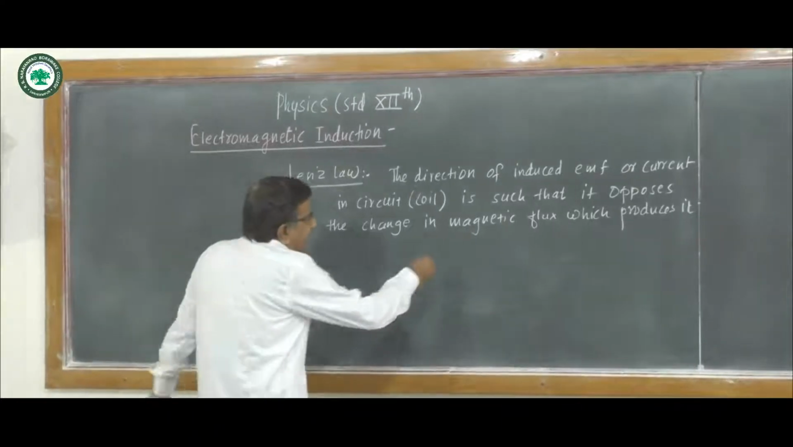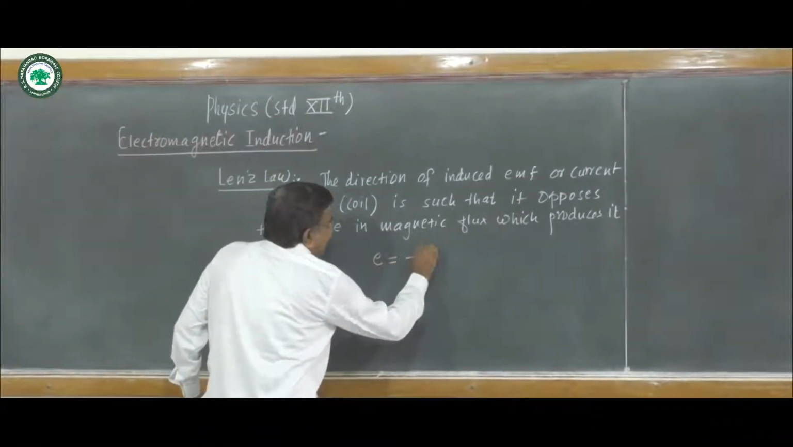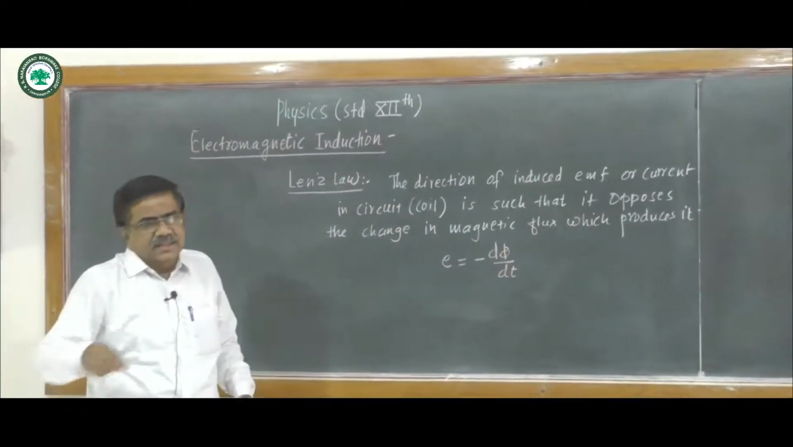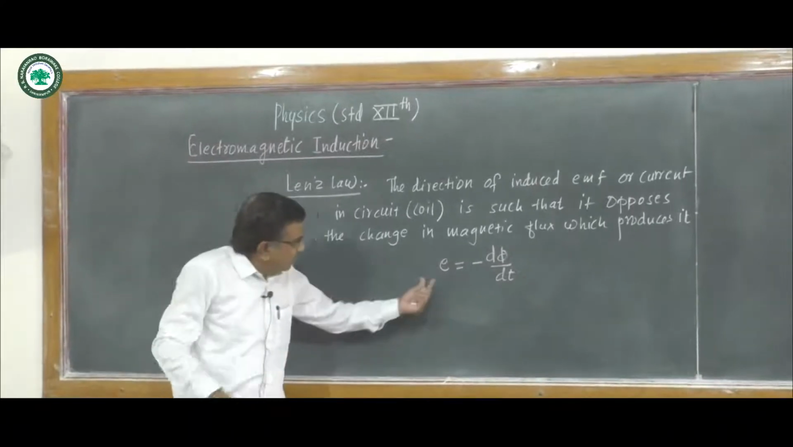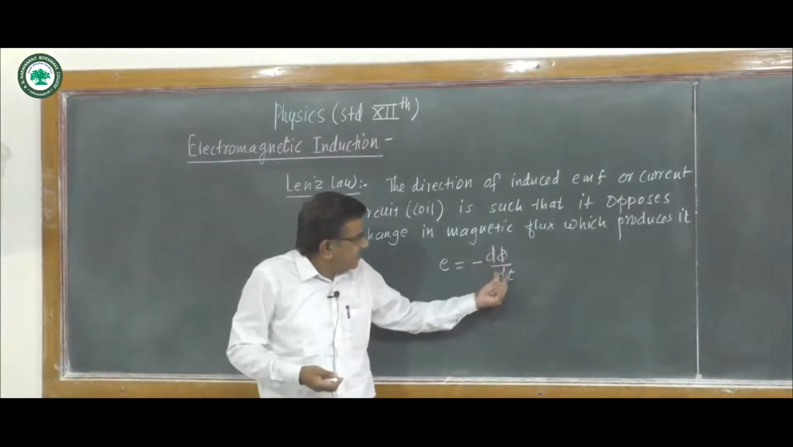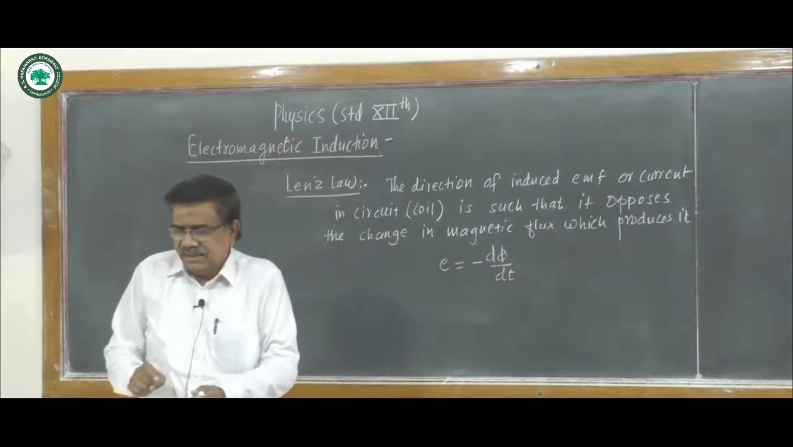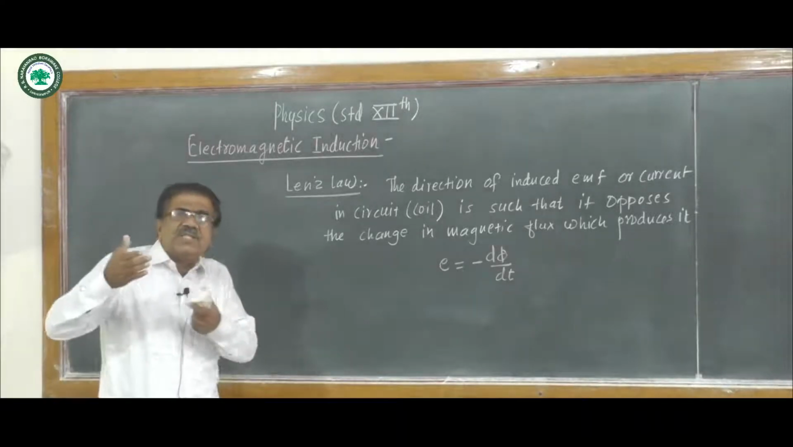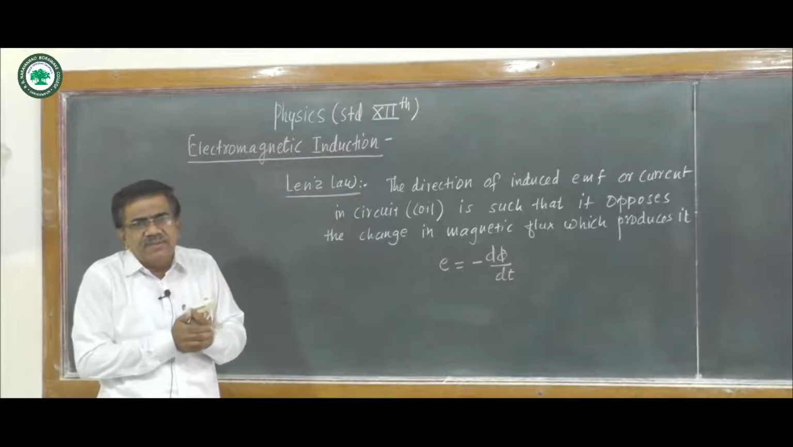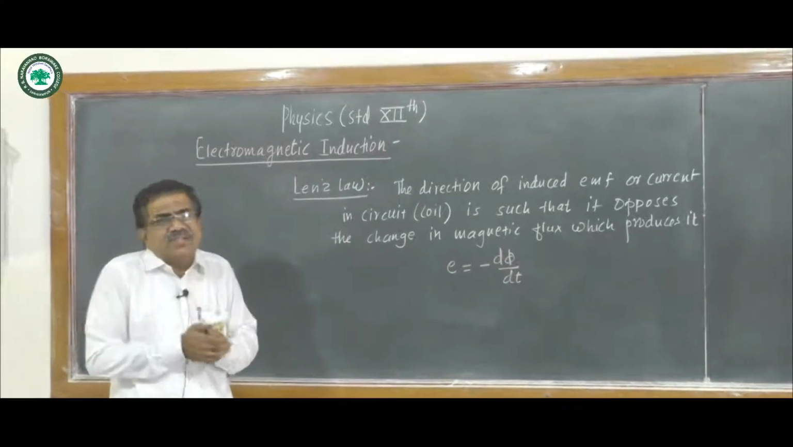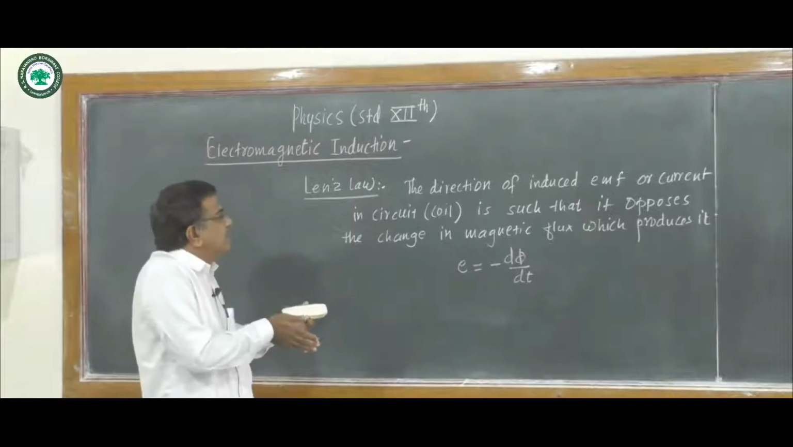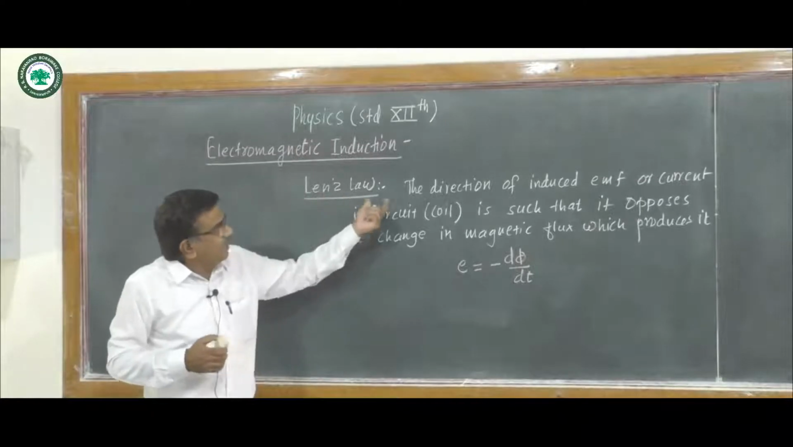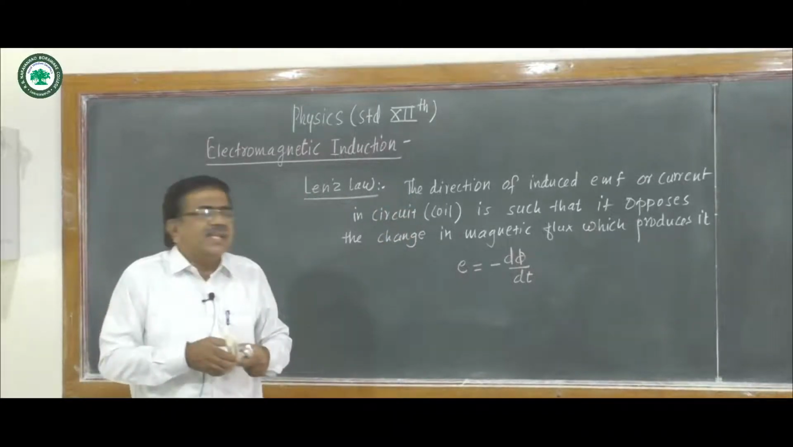That is E equal to minus d phi upon dt. Here this negative sign indicates that the EMF opposes the change in magnetic flux. Now Faraday's first law gives the cause of induced EMF, that is the change in magnetic flux is the cause. Faraday's second law gives the magnitude of induced EMF, whereas Lenz's law gives the direction of induced EMF.